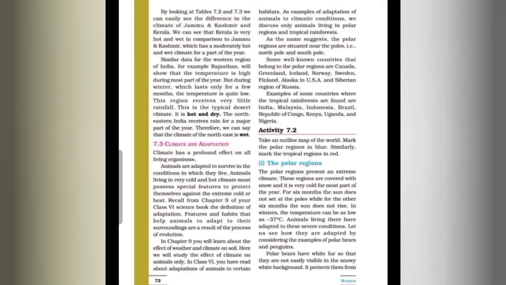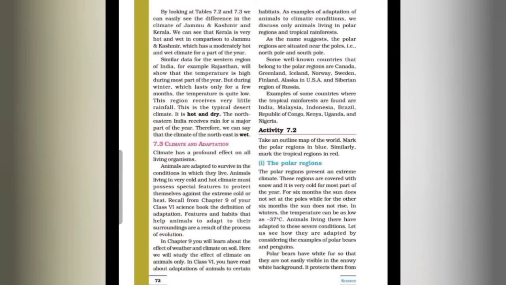So first we will discuss the adaptations of the polar region and the animals that are adapted to survive in the polar region. So polar regions present an extreme climate. These regions are covered with snow and it is very cold for most of the part of the year.